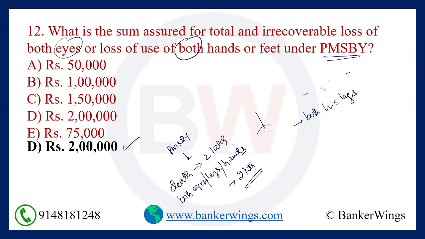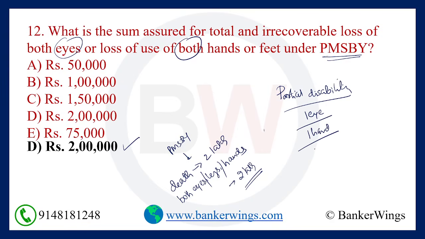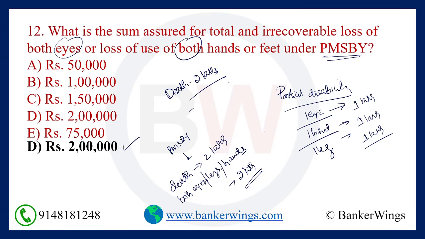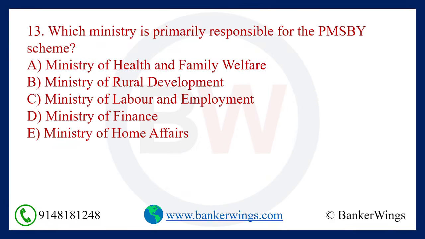And here the question comes, what about partial disability? What do you mean by partial disability? Partial disability means losing one eye or one hand or one leg. In this case, here also we can claim the insurance amount, and the claim amount is 1 lakh rupees only. In case of partial disability, the claim amount under PMSBY is 1 lakh. In case of total disability, it is 2 lakh, and in case of death, again it is 2 lakh rupees only. Okay, let's move on to the next question.